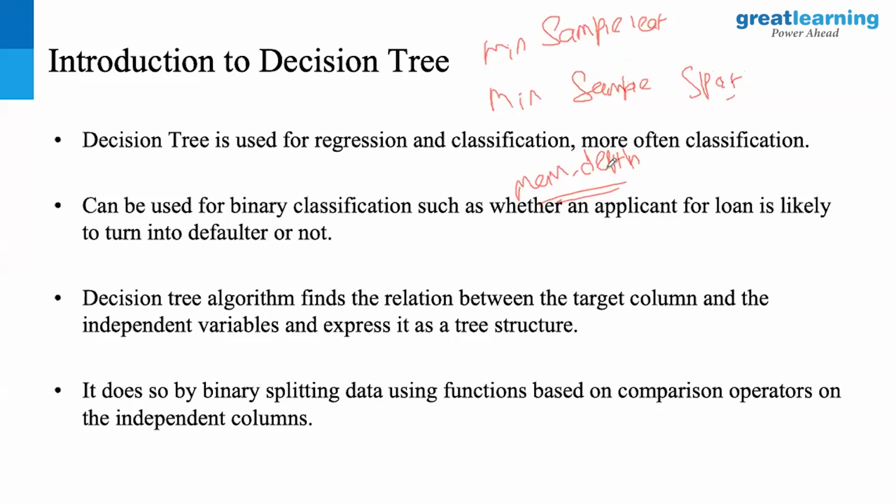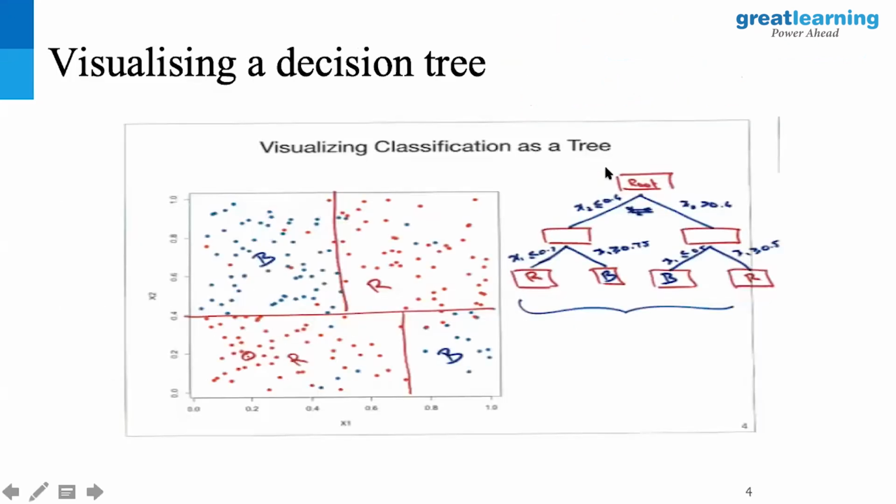I'll discuss one. The idea is that the tree keeps growing until one of these three conditions is met, or the entropy or information gain is no longer possible. It gives you a splitting criterion that runs on top of all your variables at every level of the tree, which helps you achieve the highest form of purity or homogeneity in the target classification. That's the core objective of a decision tree.